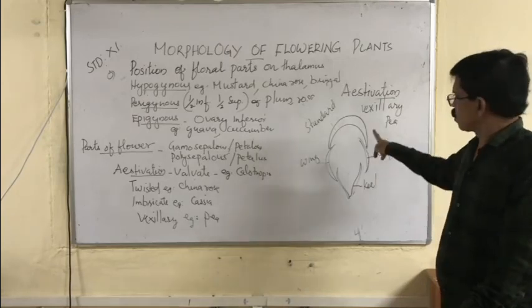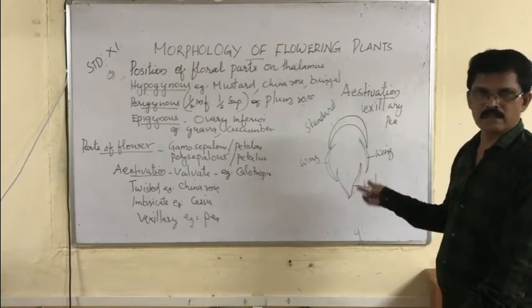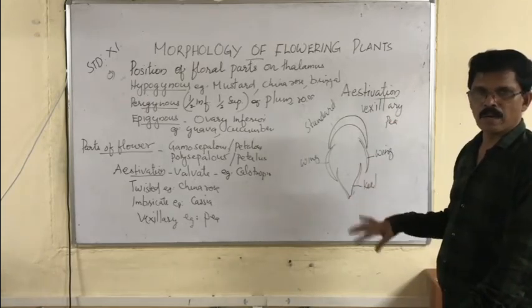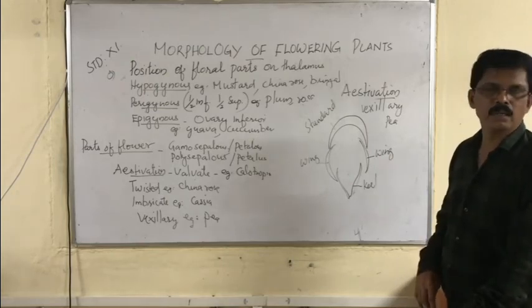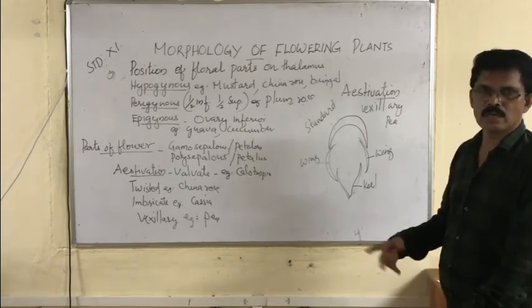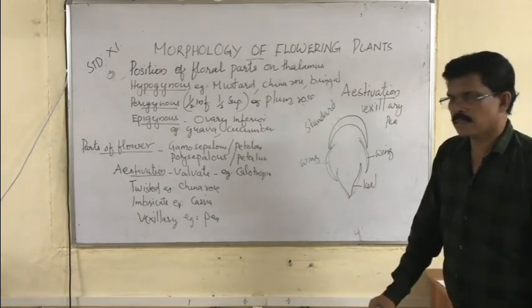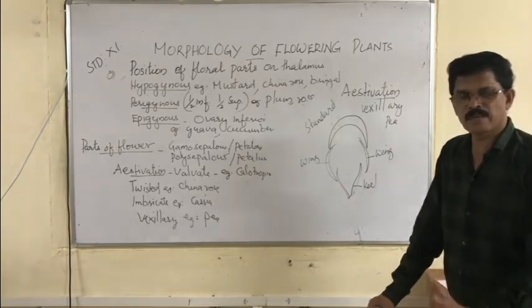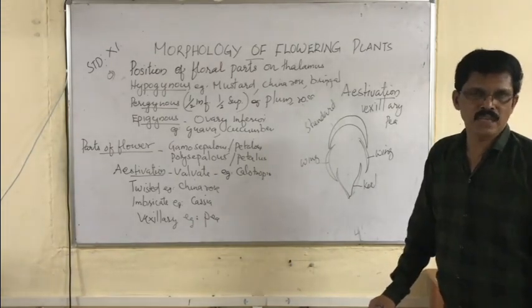In vexillary, there are three types of petals. The upper one is called the standard petal, which is totally outside, and the two sides are wing petals, which are overlapping, and the lower small petal we call the keel petal, which is interior or inside. Such estivation is very rare, found only in leguminous plants, in the Leguminosae family. That's all. Thank you.